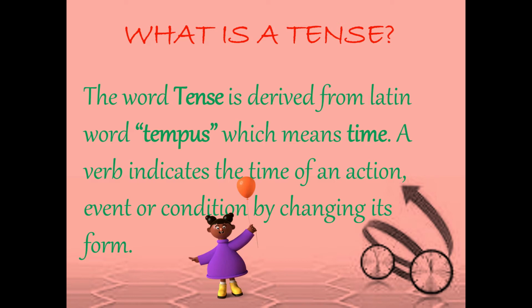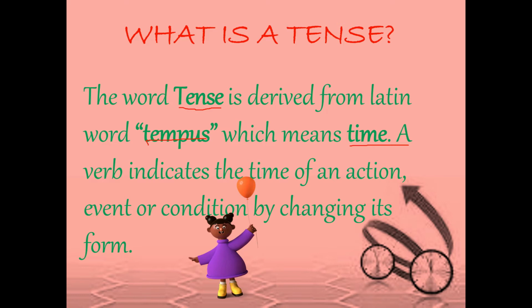The word tense is derived from the Latin word tempus. Tempus means time. Now, we say that tense is nothing but time. A verb indicates the time of an action or an event or condition by changing its form.